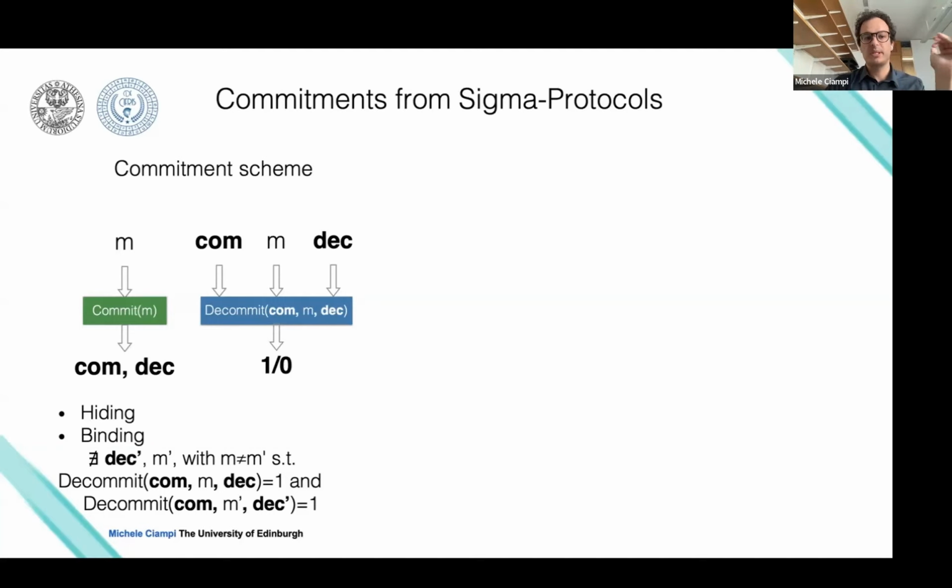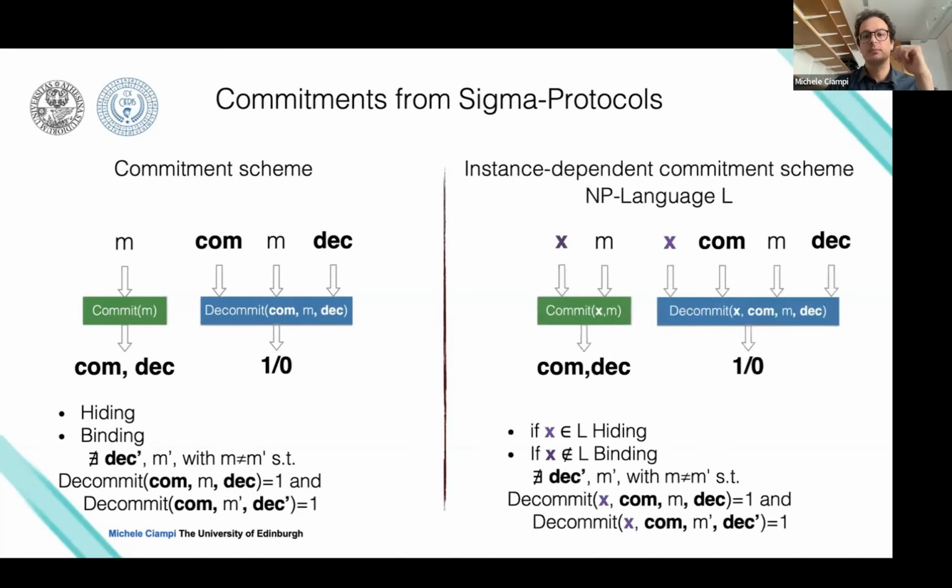What we want is that a commitment is hiding, which means that if an adversary receives only this bold com, he doesn't learn anything about the message, and it must be binding in the sense that once I send a commitment, I can open this commitment only to one message. With sigma protocols, you can design a similar type of commitments, but those are instance dependent. In particular, all the algorithms now are parameterized by an NP statement. Hiding holds only when x is in L, and binding holds only when x is not in L, so when the statement is false.